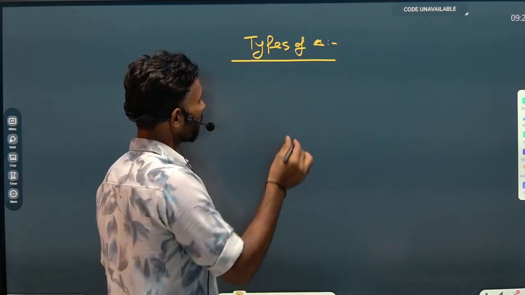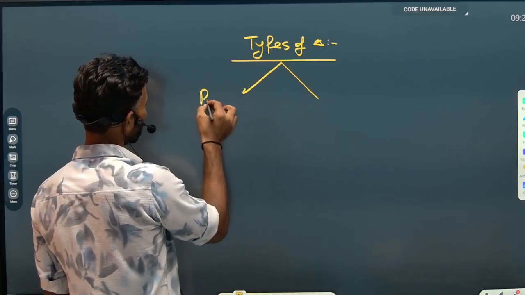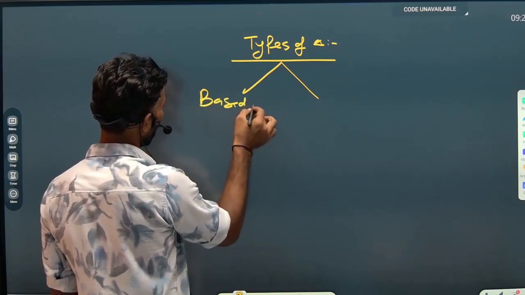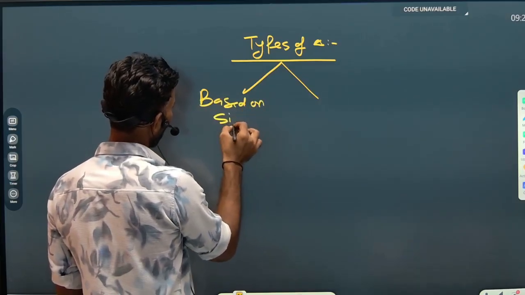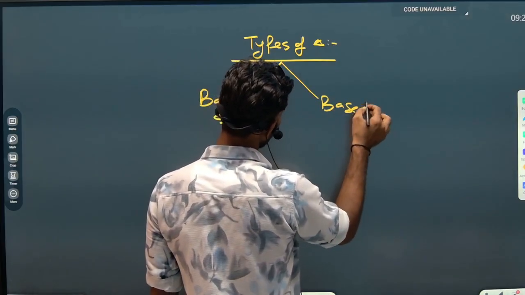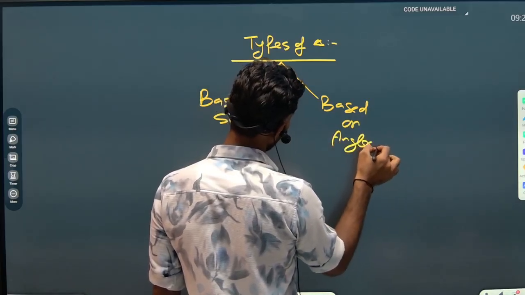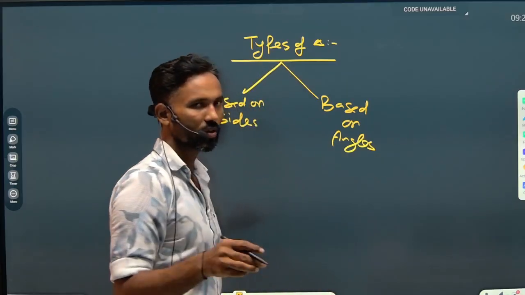So one is based on sides, and the second is based on angles. These are the two basic types of triangle.